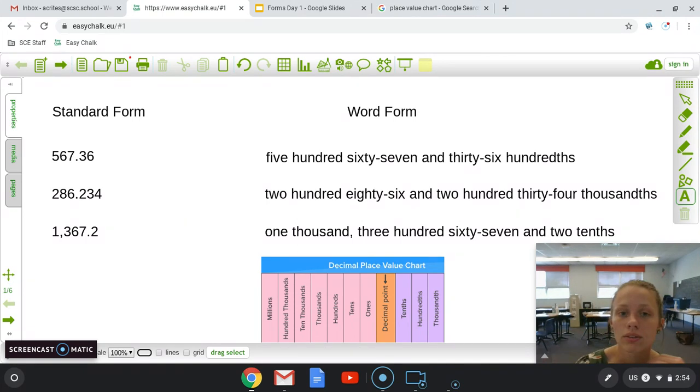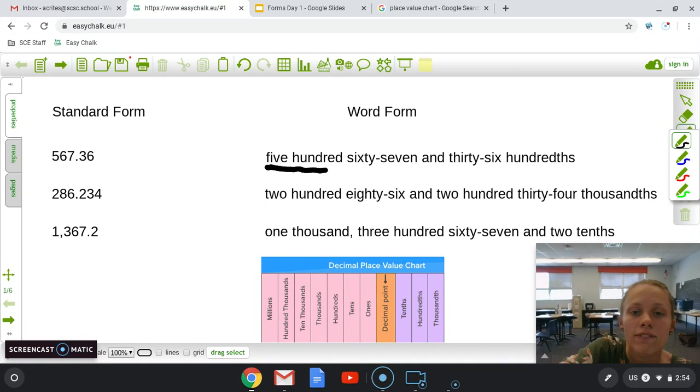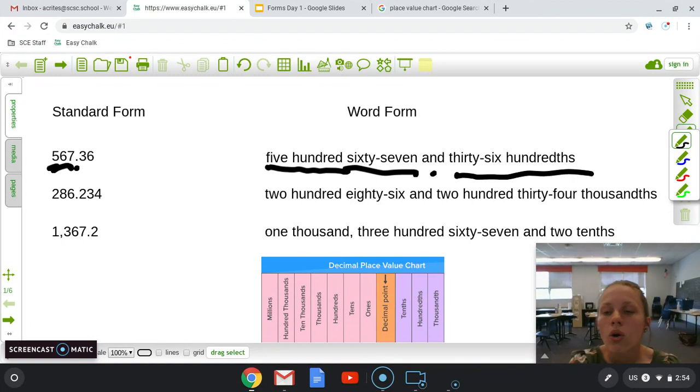So right here, we've got 500 for our 5 over here, 67. We have and for our decimal point. Here we go. And then we said 36/100ths. So when we say the right half of the number, the partial side, we say that all together.